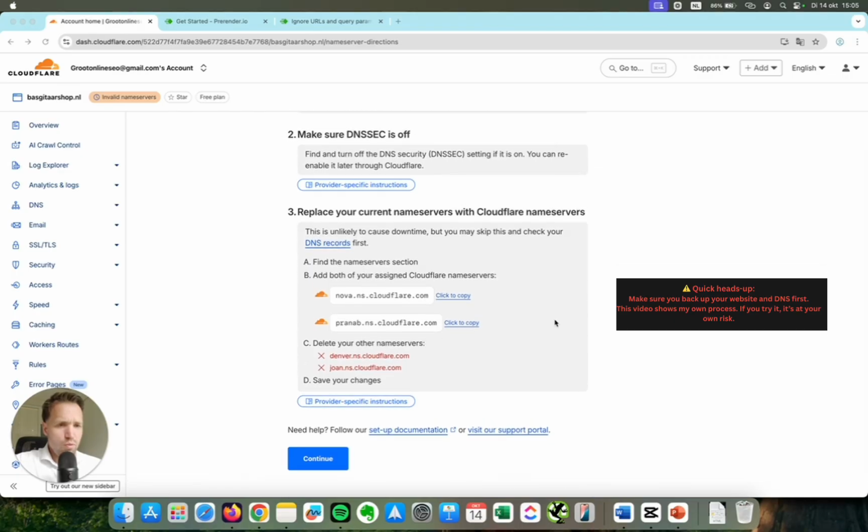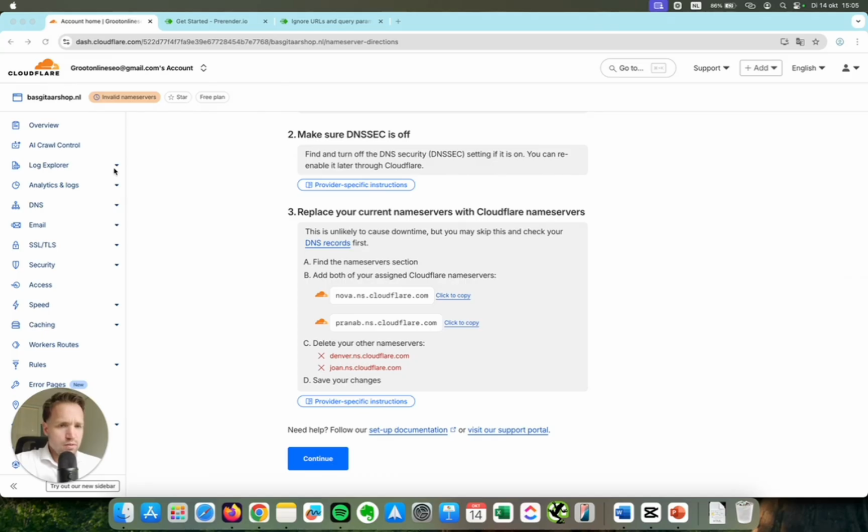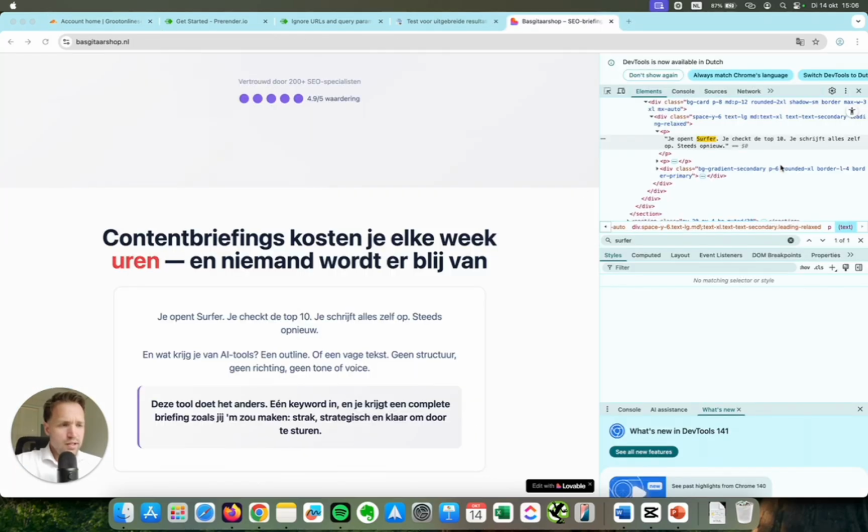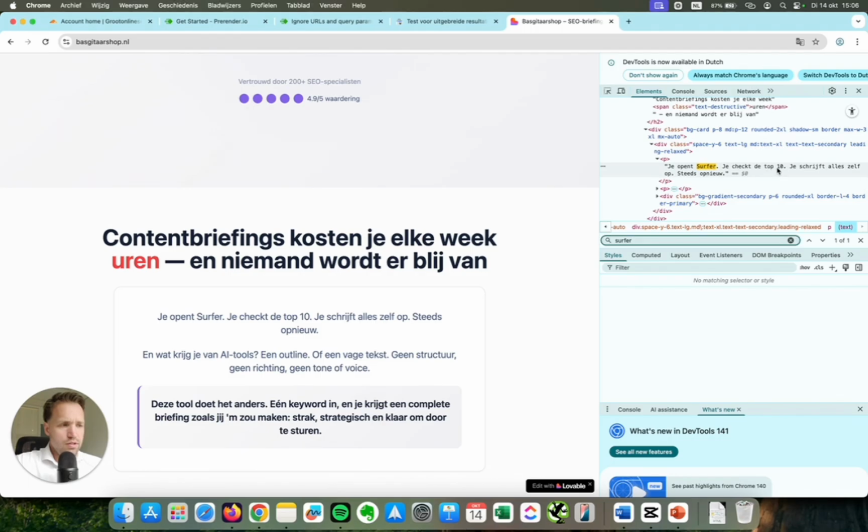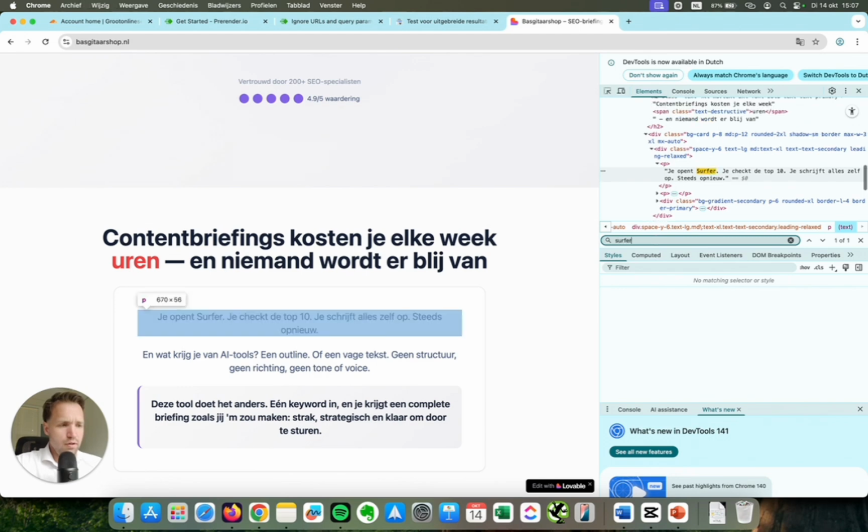So once you've done all that, you need to fix your name servers. It might take a while, but once they've propagated, you can check if it works. So you can inspect element here to see if the content shows up right here. CMD-F or Control-F, you look it up, and there it is.